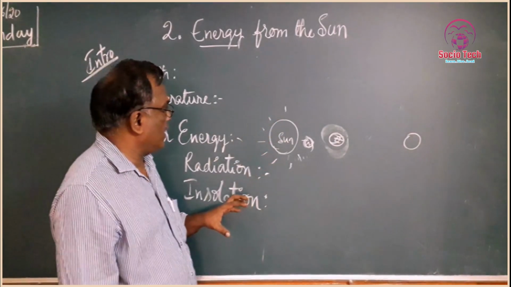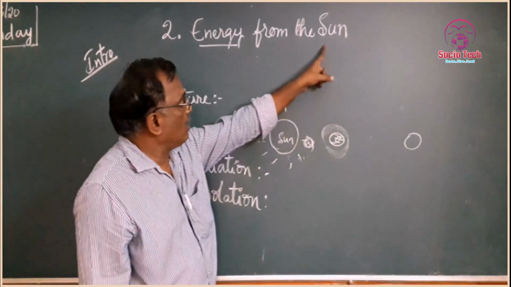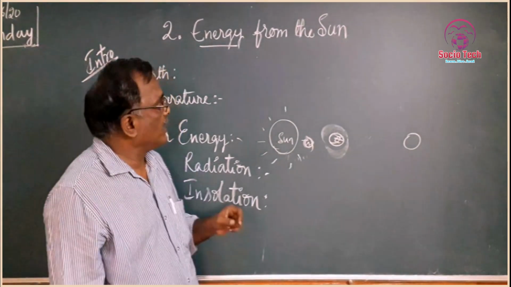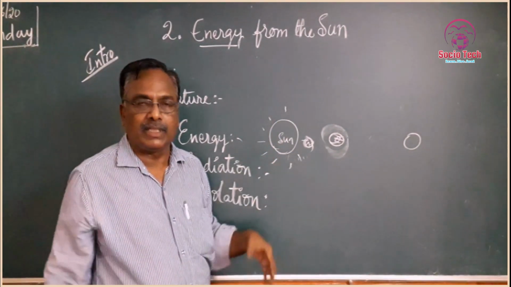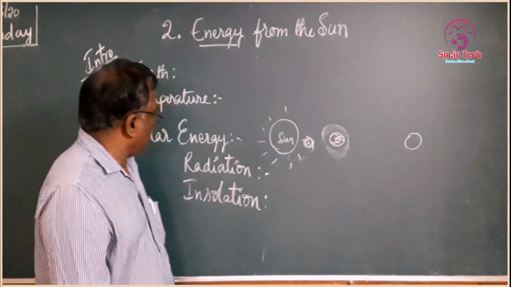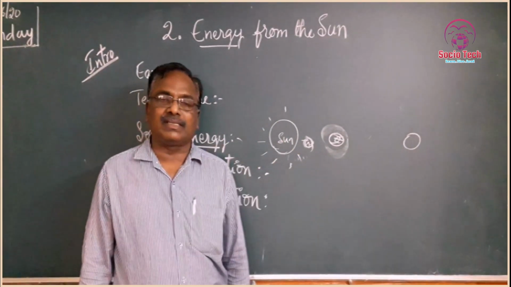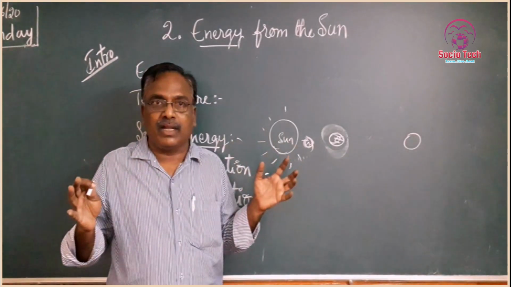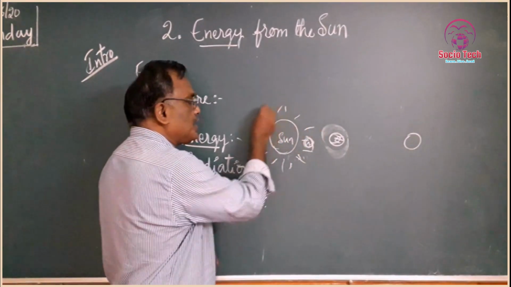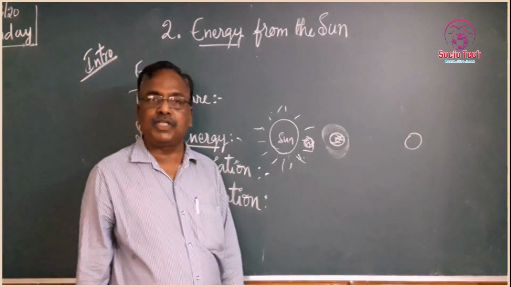And who is the cause for life? The energy. The sun is the cause for this energy, and that is why there is the existence of life on the Earth's surface. This energy is being emitted by the sun continuously, constantly, in all the directions. But in which form is this energy emitted?